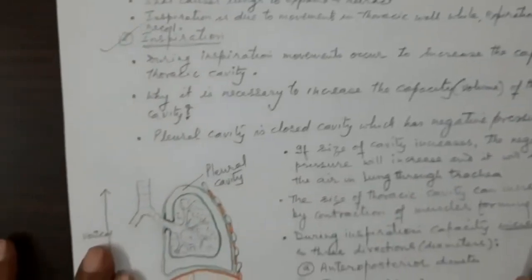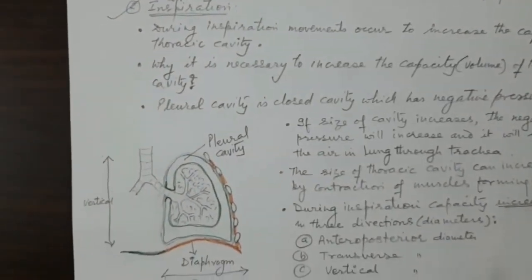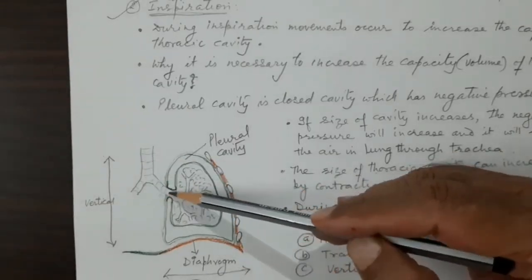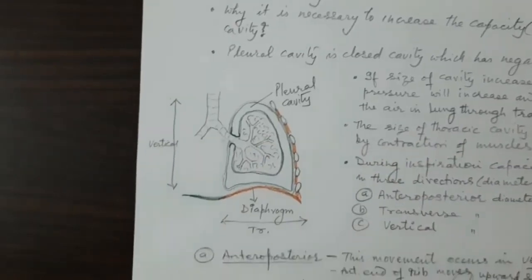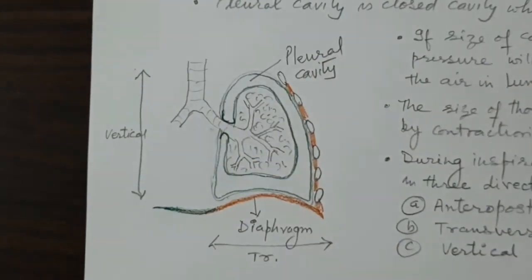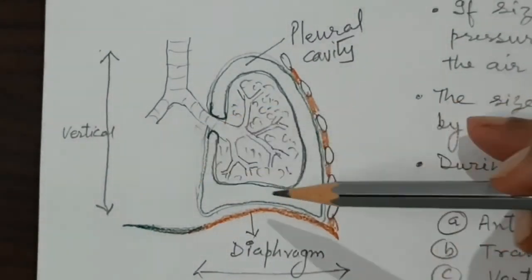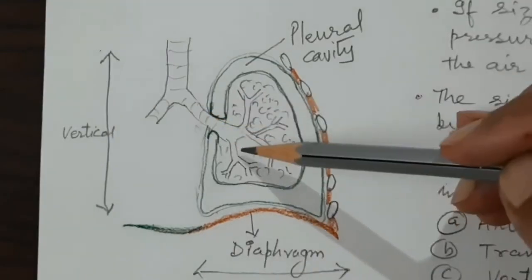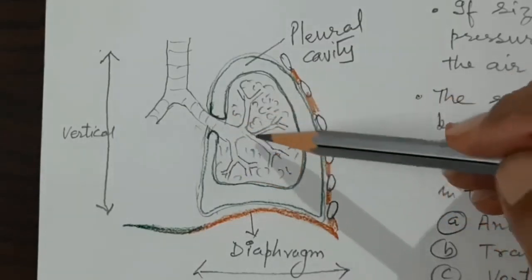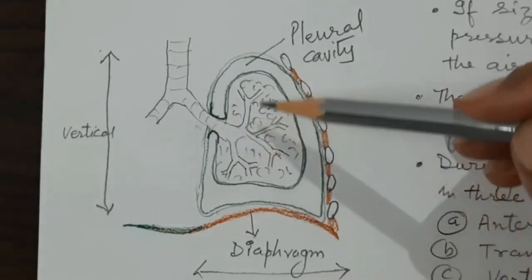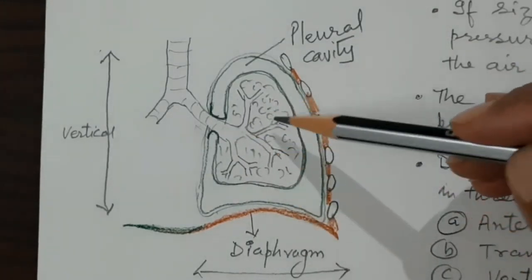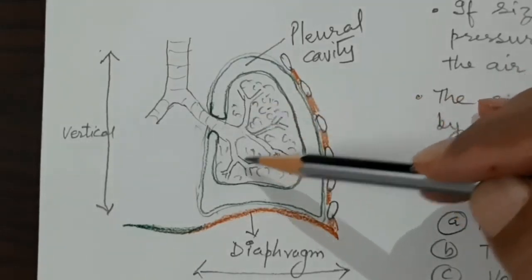Let us first see this diagram, so then you will understand what a pleural cavity is. Now this is the trachea, which divides into the right and left bronchus, the primary or principal bronchus, and then these bronchi go to the right and left lung. For example, this bronchus is coming to this lung. This is the outline of the lung where it divides. The bronchus divides into primary, secondary, tertiary, and multiple times, up to 20 times, it goes on dividing. And then I have shown you with these curved lines the alveoli.